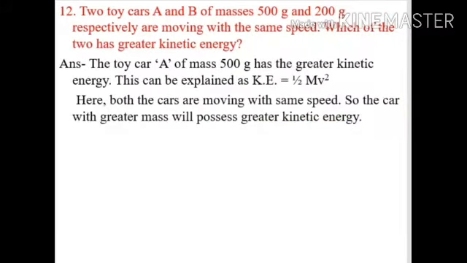Question number 12. Two toy cars A and B of masses 500 gram and 200 gram respectively are moving with the same speed. Which of the two has greater kinetic energy? The answer is the toy car A of mass 500 gram has the greater kinetic energy. This can be explained as K.E. equals 1 by 2 mv square. Here both the cars are moving with same speed. So the car with greater mass will possess greater kinetic energy.